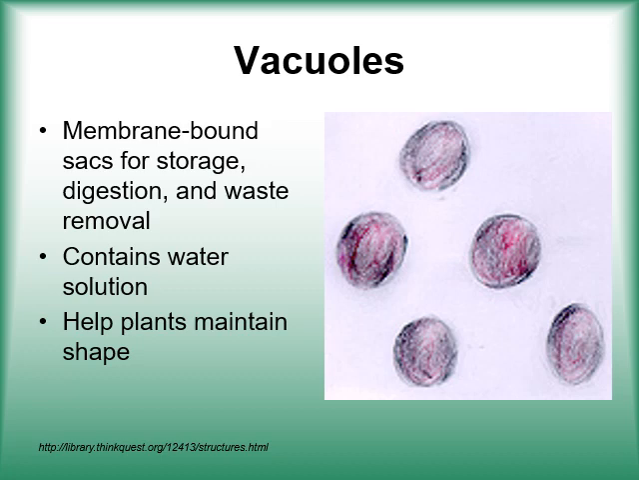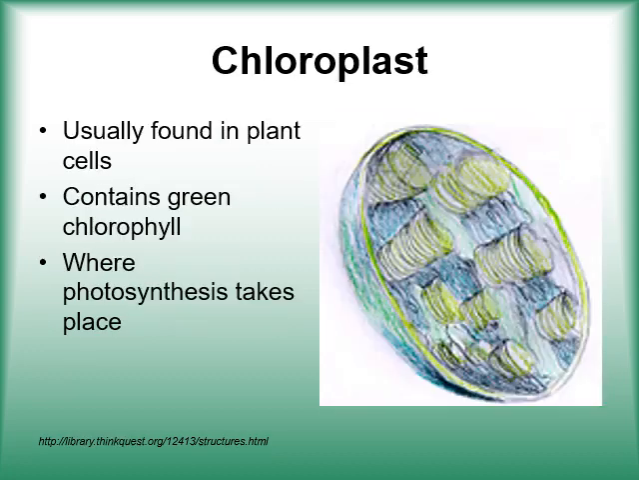Vacuoles, membrane-bound sacs for storage, digestion and waste removal. Okay, contains water solution, helps plants maintain shape. Chloroplast, found in plant cells, contains green chlorophyll where photosynthesis takes place.